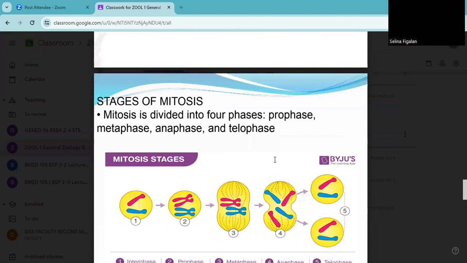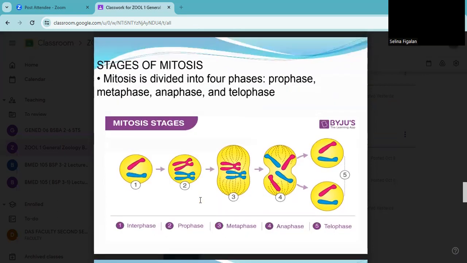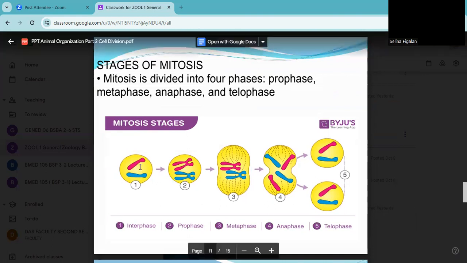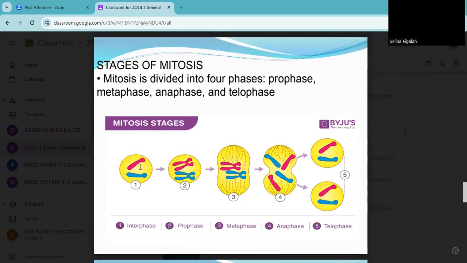So this one, the first one here is what you call the interphase. So all the cell divisions undergo or nag-start sa interphase. Ano yung interphase, class? This is a stage in which we duplicate. So this, di ba, we came from either mitosis or meiosis. We are under the parent cells with 46 chromosomes. So during interphase, we duplicate.